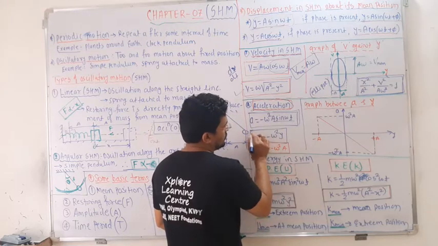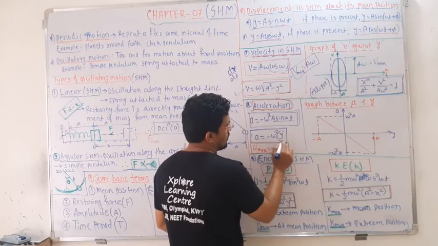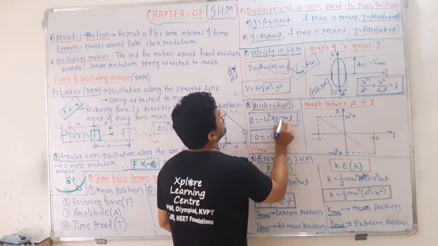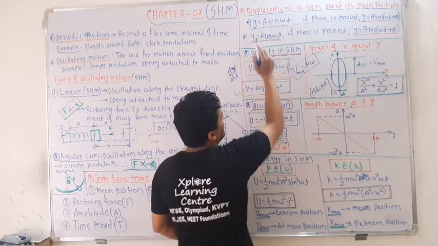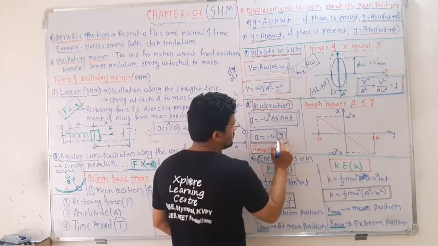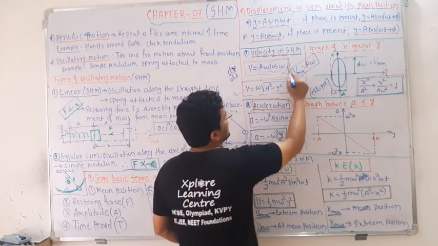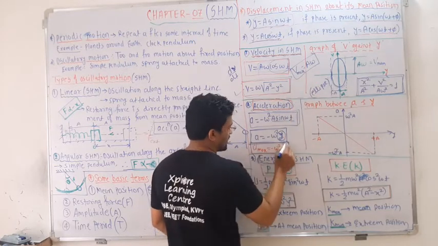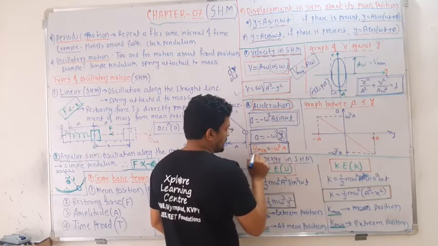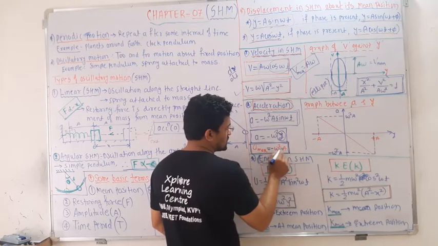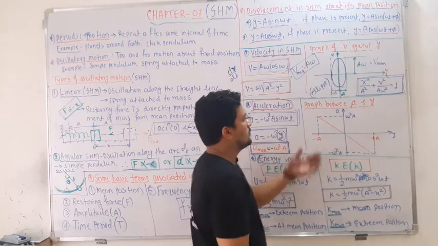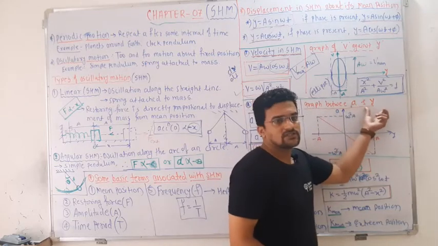In terms of y, you will get this equation, because y is replaced with a sin omega t. A sin omega t is equal to y, therefore this term is replaced with this. Unlike the maximum velocity, there is a maximum acceleration, that is a max is equal to minus omega square a.